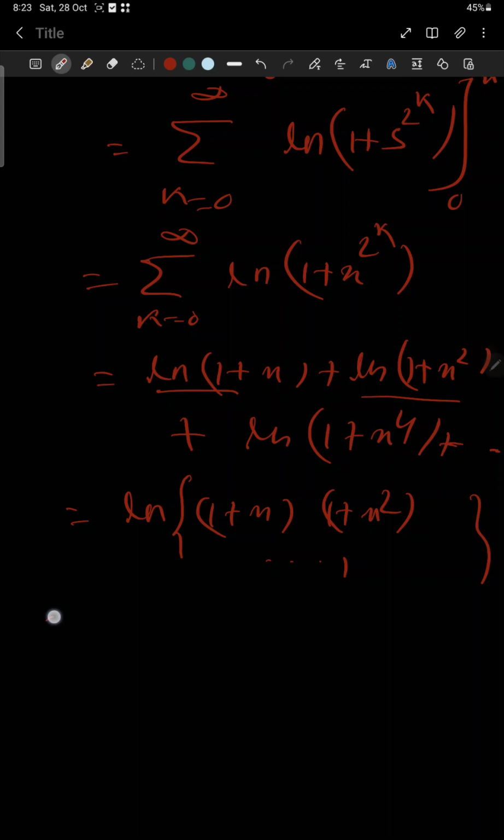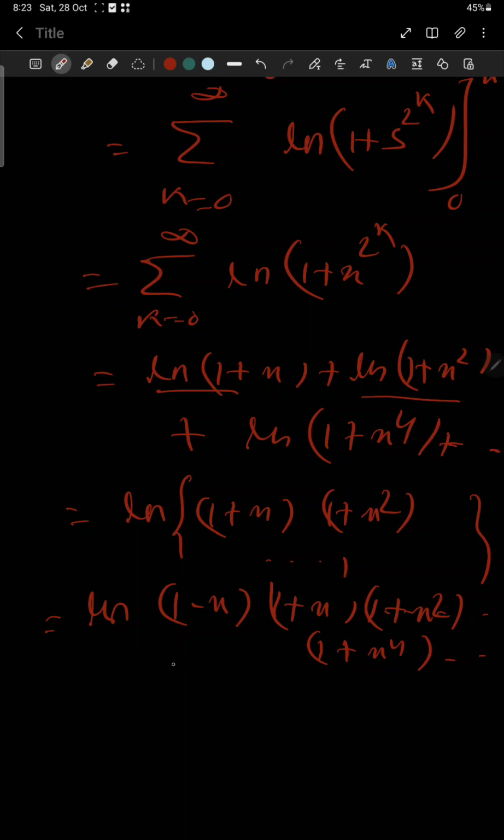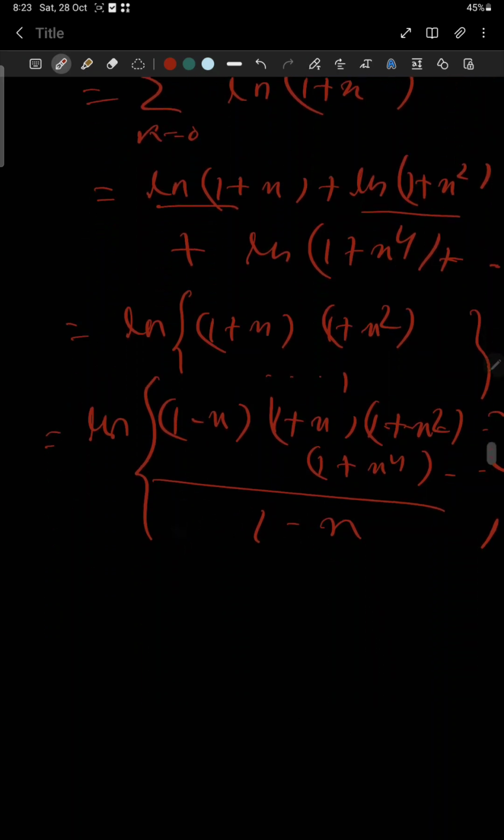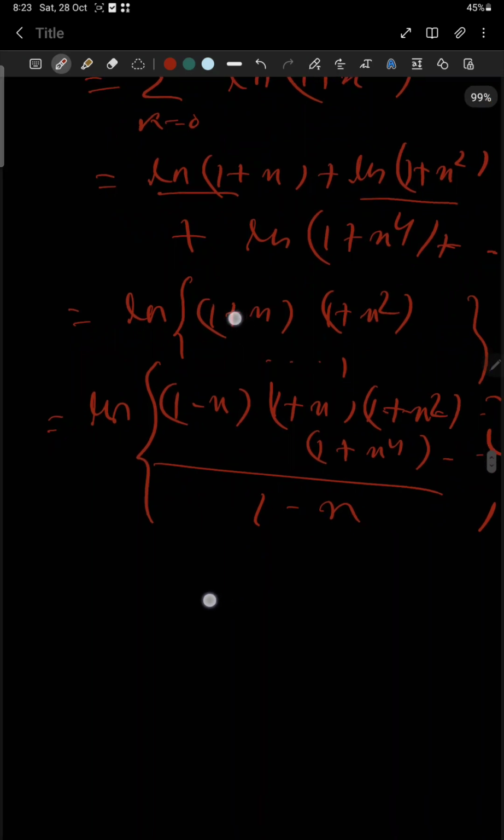And we multiply and divide by 1 minus x in the product (1 plus x)(1 plus x square)(1 plus x to the power 4), like this, divided by 1 minus x. We are multiplying by 1 minus x in the numerator and dividing by 1 minus x in the denominator, so the value will be the same. Okay,